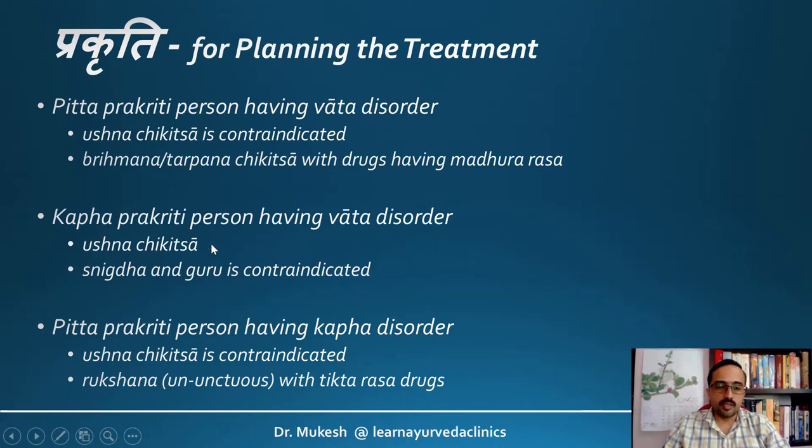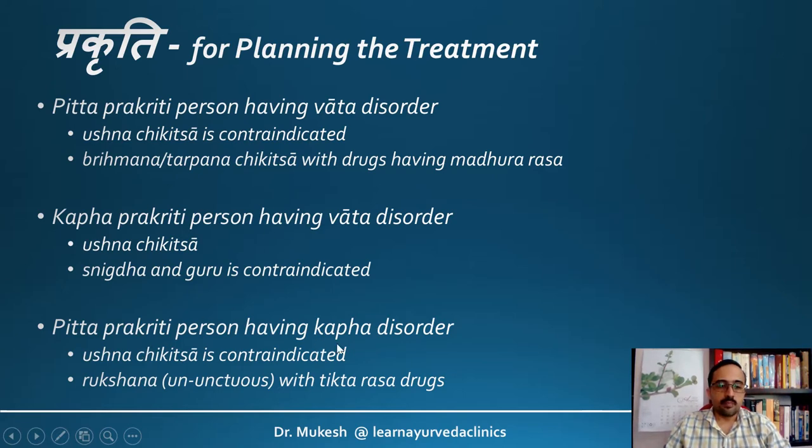However, in a Kapha Prakriti patient, if a Vataja disorder manifests, then we can go for Ushna Chikitsa. But measures like Snigdha or Guru, which are indicated in Vata, cannot be given in a Kapha Prakriti patient. So again, these permutations and combinations have to be worked out before planning the treatment strategy.